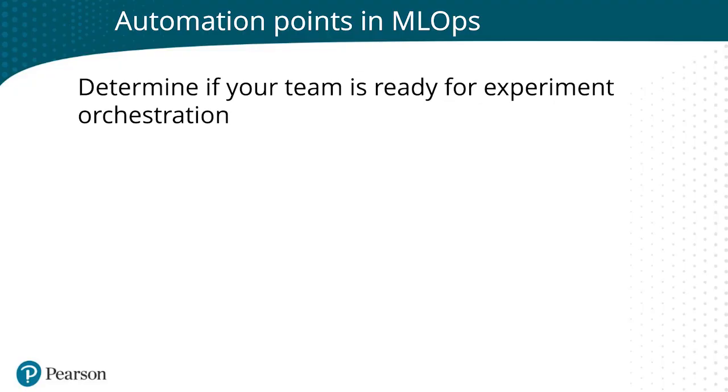Then you can start to get into some of the fancier things. So you can decide if your team is ready for experiment orchestration, which is another cool way of saying you run all of your team's experiments in the cloud. So how do you build Docker containers to run every experiment on? Do you deploy to EC2 instances? How do you decide when those instances are spun up and spun down?